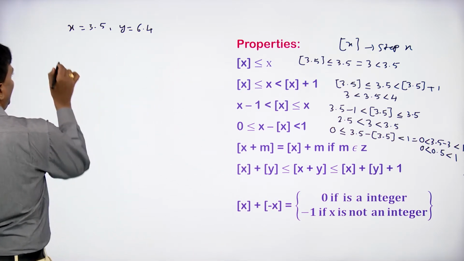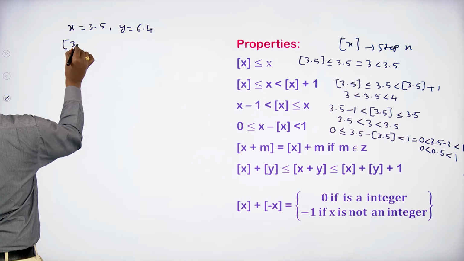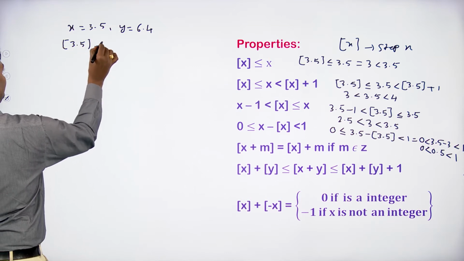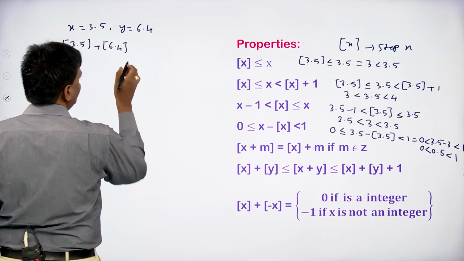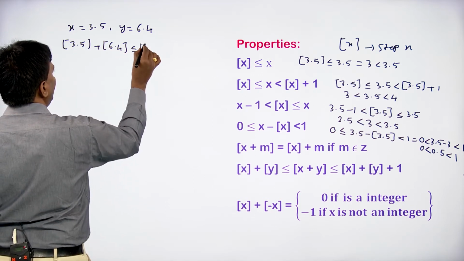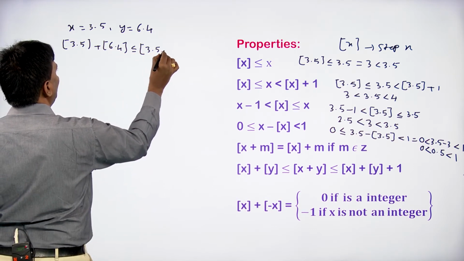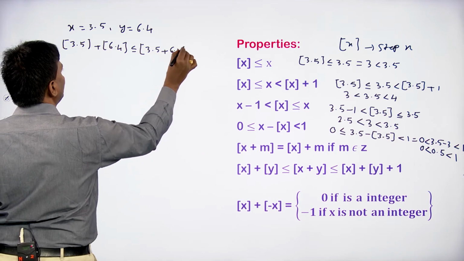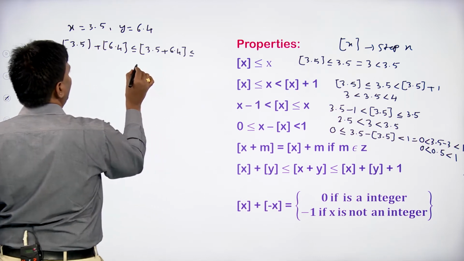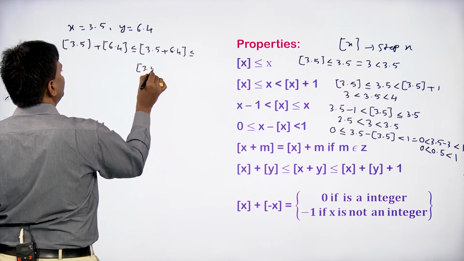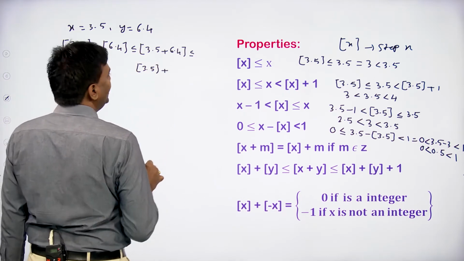According to this, step 3.5 plus step 6.4 is less than or equal to step of 3.5 plus 6.4, which is less than or equal to step 3.5 plus step y.